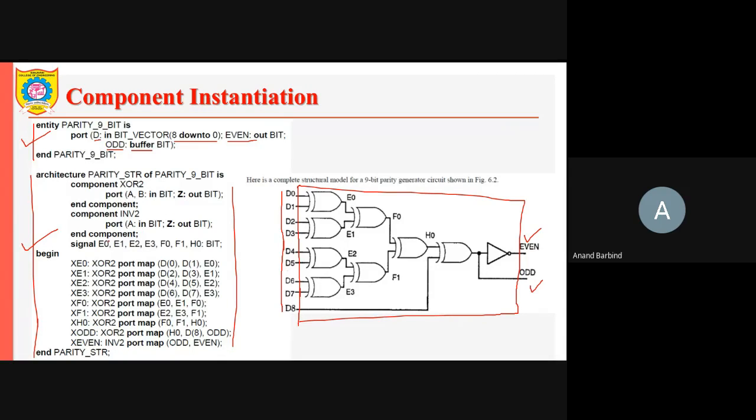Whereas in this case, you are specifying the structure with the help of the component and its instantiation. So look at how this particular circuit is being described. This particular circuit is built up using the component XOR 2. You can see that a number of XOR gates are used in this particular circuit. So a component is described here, called the XOR.